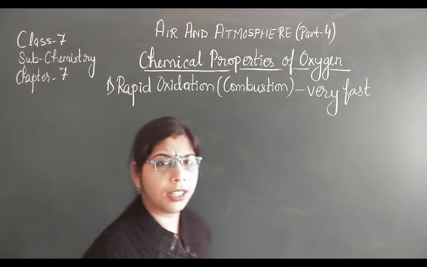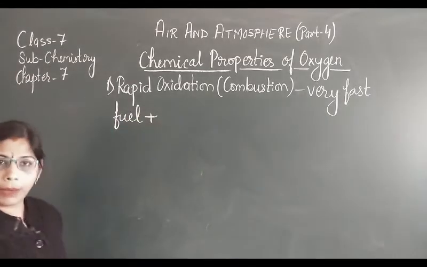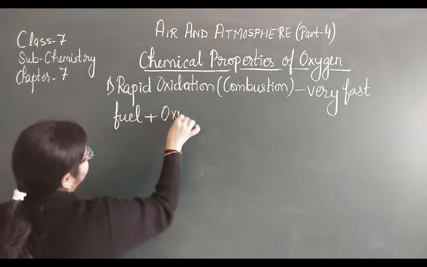So let us see the equation for that. The fuel combines with oxygen.